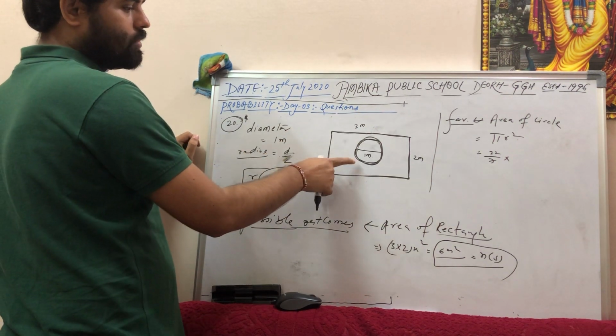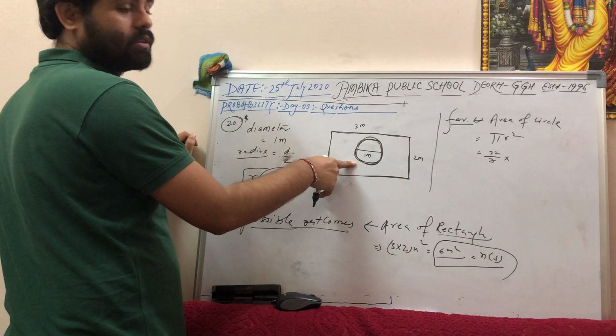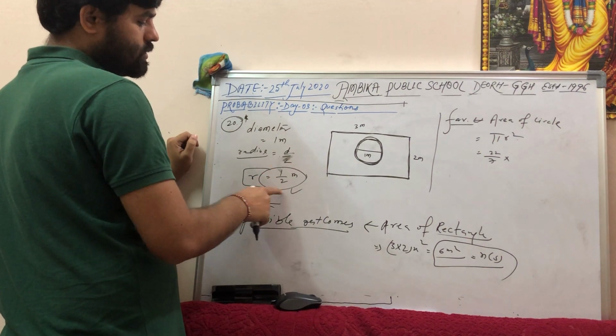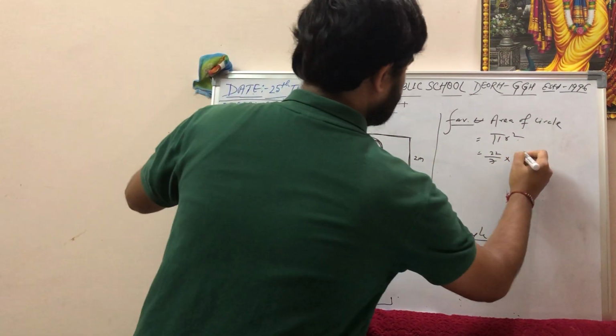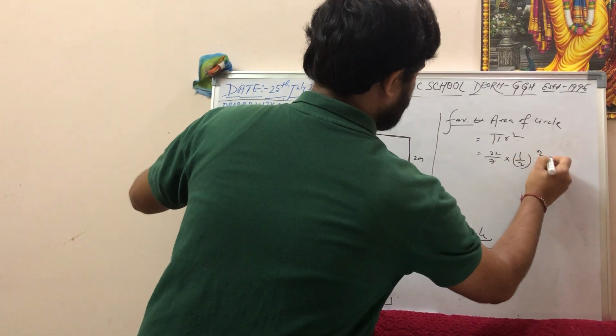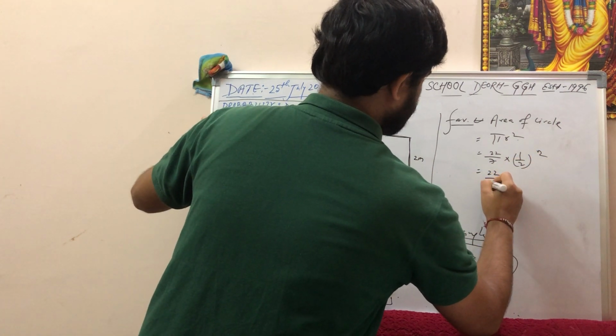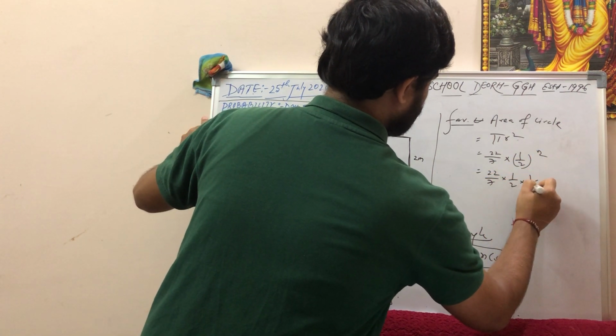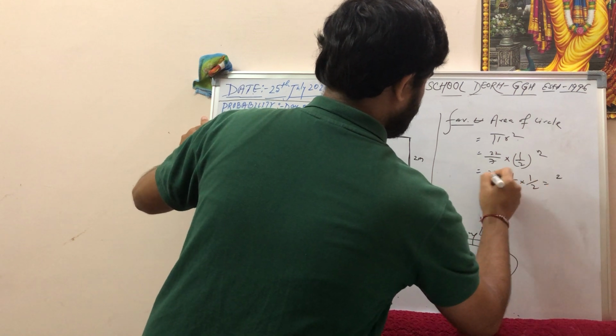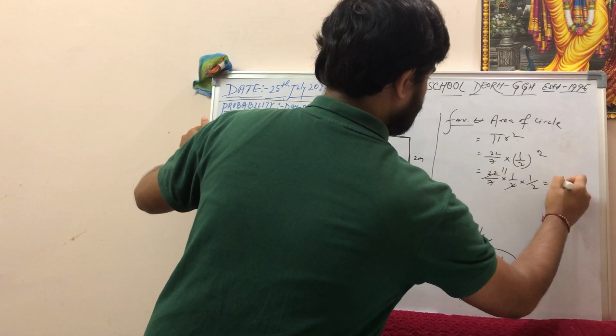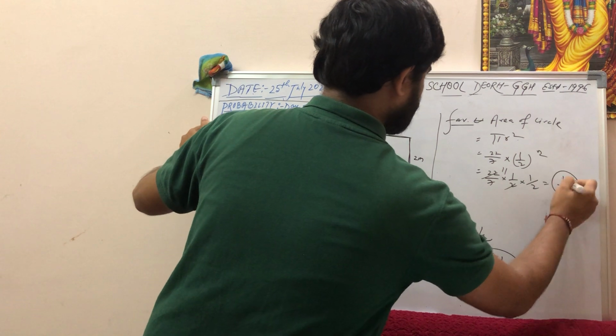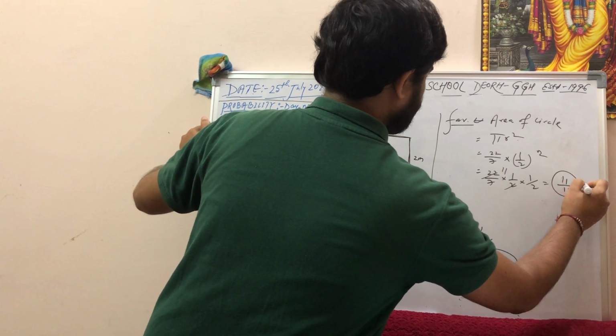Because my thinking was, I have to find the area of the circle. So for the area of the circle, the radius is 1 by 2. So pi r square equals 22 by 7 into 1 by 2 into 1 by 2 equals 11 by 14. So this is in meter square.